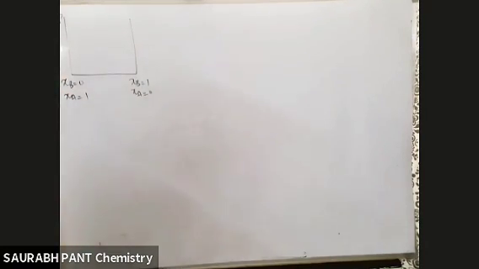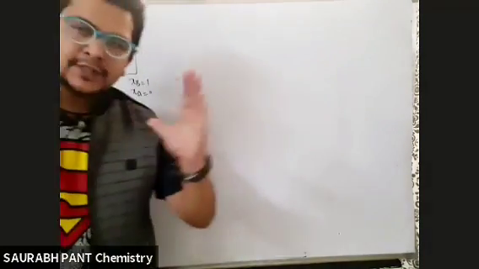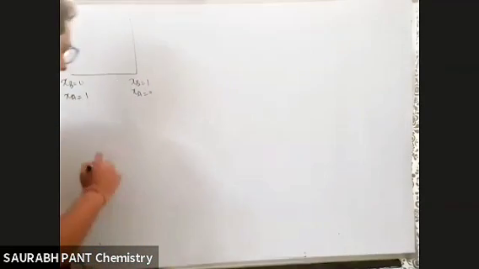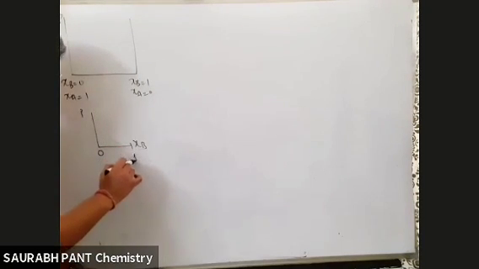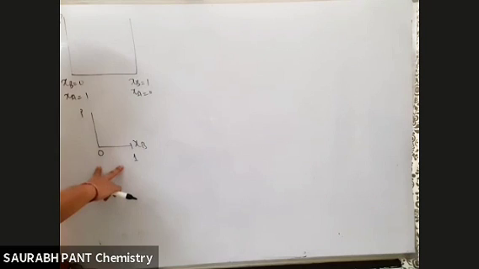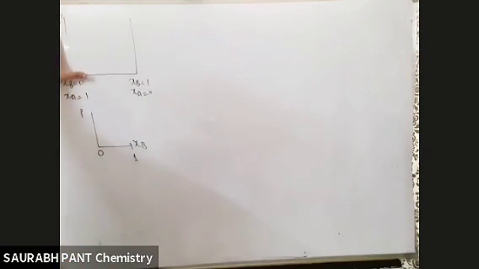देखो यार, these are two graphs. I have joined them. देखो how. One graph was this: vapor pressure versus mole fraction of B. It starts from 0 and goes to 1 because the maximum mole fraction of B is 1 only. Mole fraction value maximum 1. है ना भाई? तो देखो, this side of the graph.